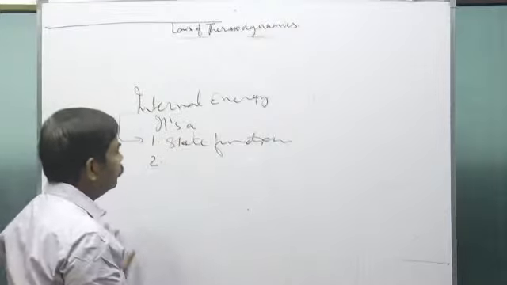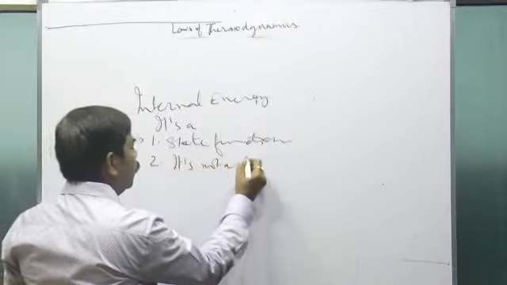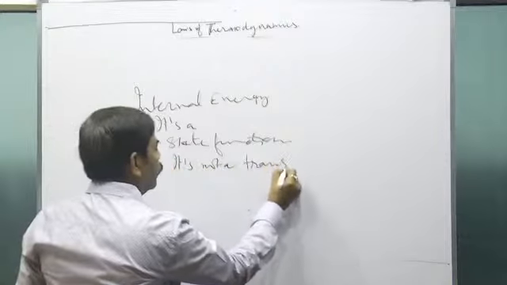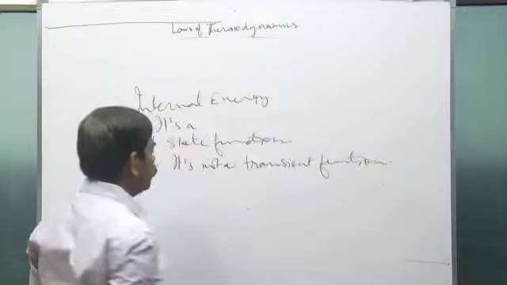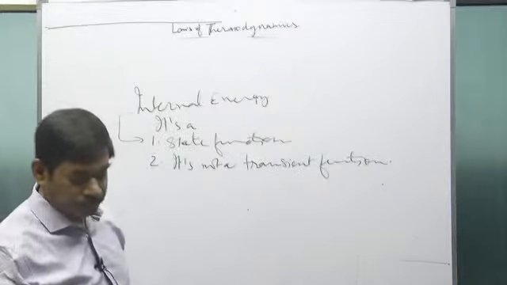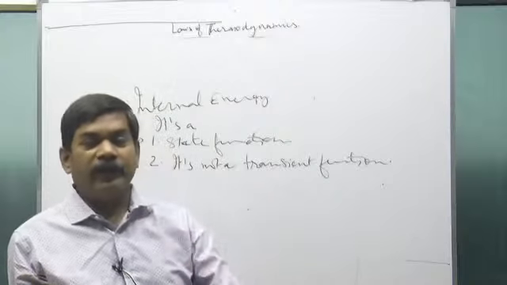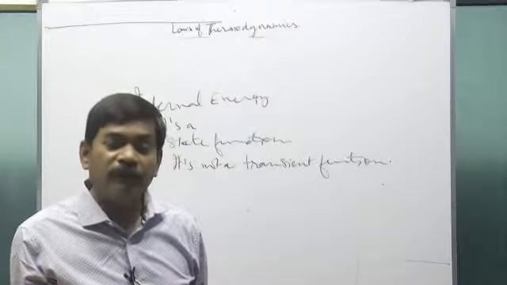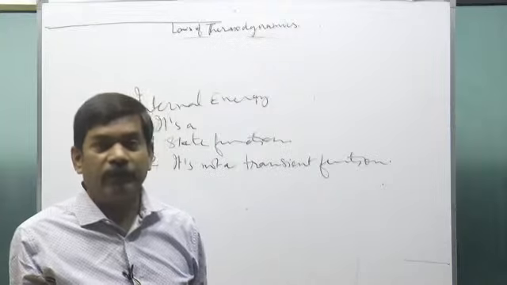Second, it's not a transient function. What does that mean? It's like you have a gas in a container. If someone asks you what the internal energy of the gas is, it is defined.